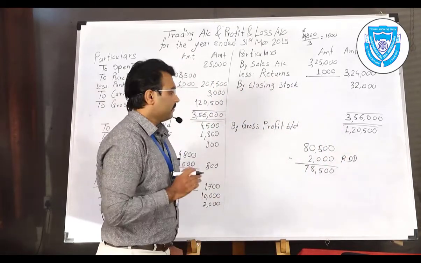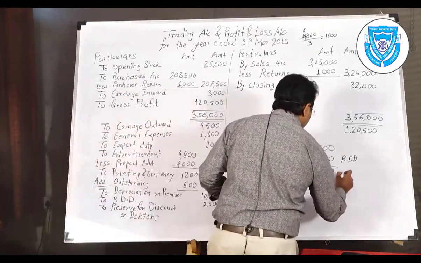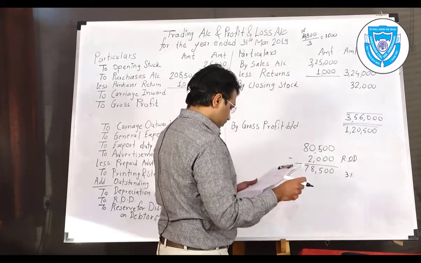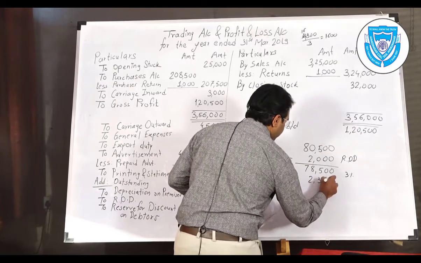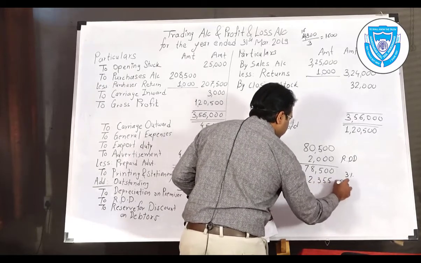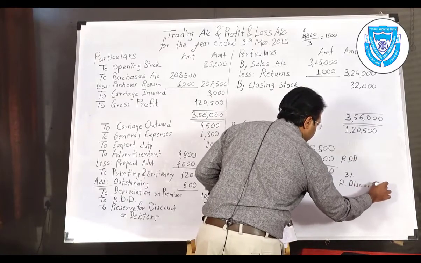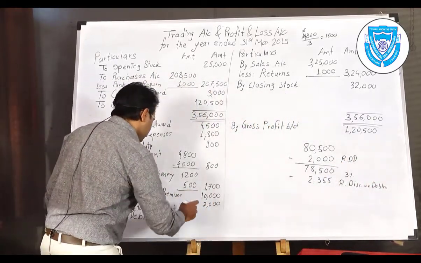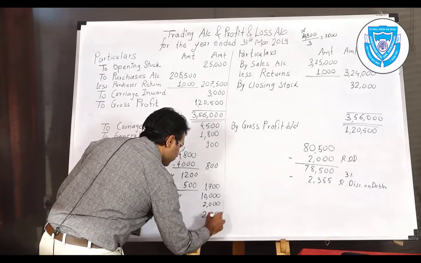What will you get? 78,500. On that figure you can calculate 3%. So what figure will you get? That is 2,355. So that is the reserve for discount on debtors. Write down this calculation. 2,355.